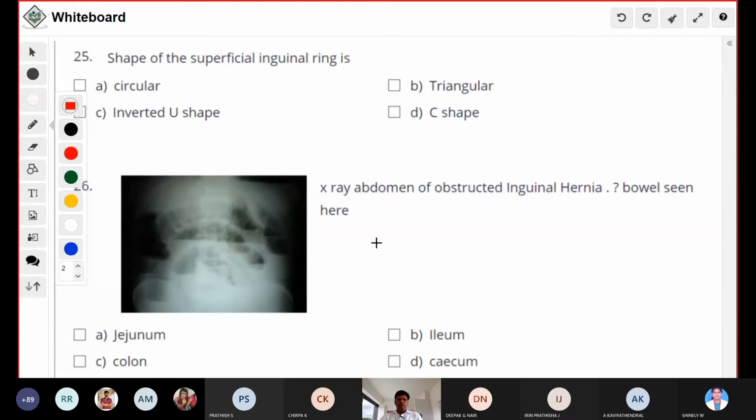Why are you telling this is jejunum? Jejunum is characterized by valvulae conniventes. What is this valvulae conniventes? Any idea? See, just imagine this is a bubble where you will be having the mucosal folds. Intraluminally you can see the mucosal fold. The mucosal fold is present around the entire circumference, and this mucosal fold will be present at a regular interval. So this structure is called valvulae conniventes.